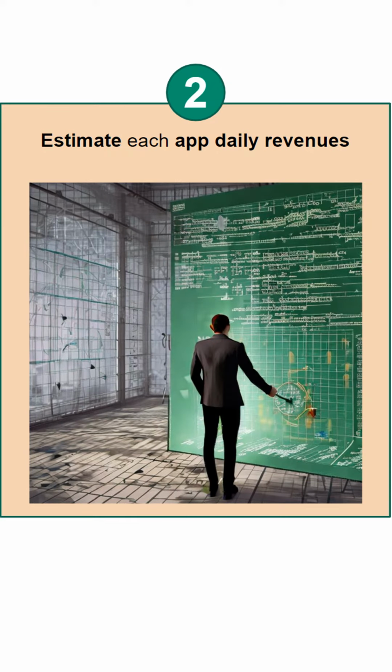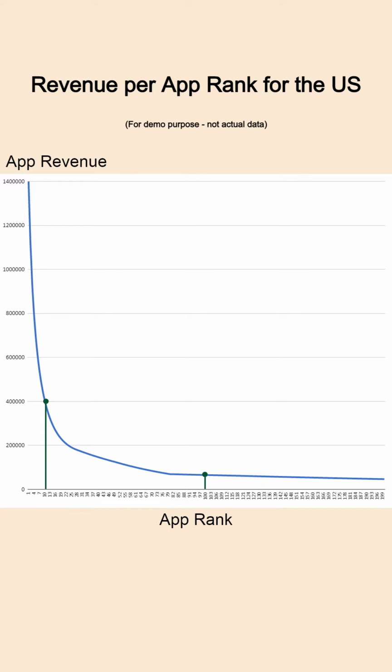Step 2. You'll want to estimate the revenue for each of the apps, based on their rankings in all the countries you are monitoring. It doesn't have to be precise, the key is consistency. If an app is usually around the top 100 and is suddenly trending to the top 10, it will make a lot more money. Once you are able to estimate the revenue of each app, it's easy to roll that up to the publishers themselves, so you know how much they're making in mobile revenue.